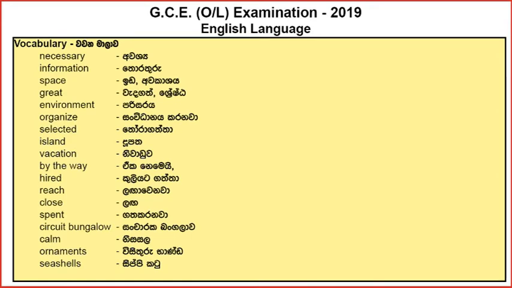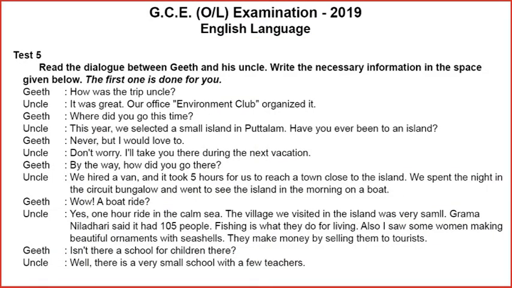Now we are going to do the test 5 of the GCE Ordinary Level Examination 2019 English paper. As usual, let's first read the question. Test 5. Read the dialogue between Geet and his uncle. Dialogue is a conversation, a talk between two people.